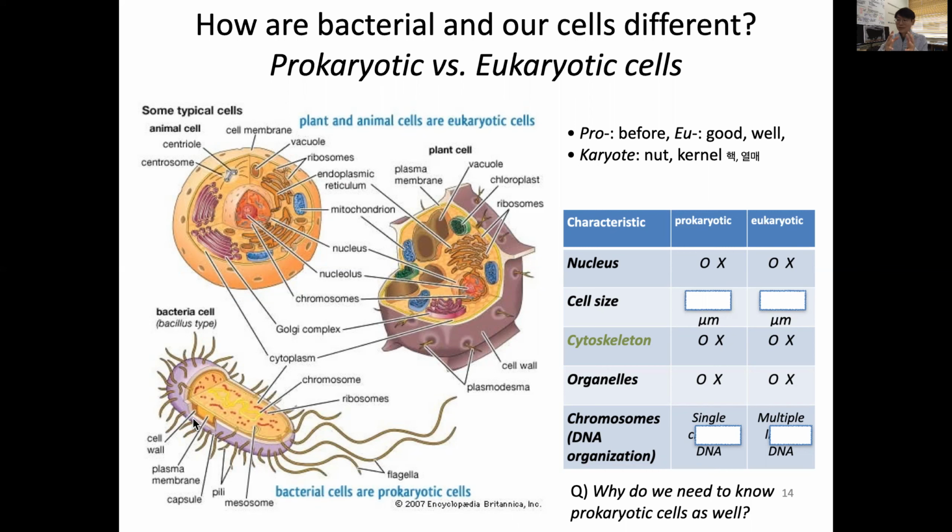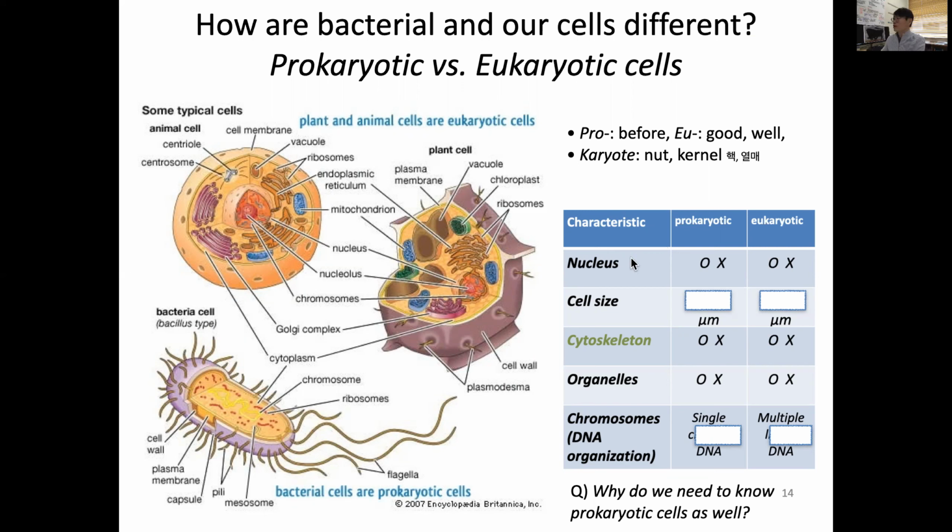So they may not need a cytoskeleton inside, which is protected by the cell wall, and they have flagella, which is like a propeller for bacteria. So their life is swimming, looking for food, and escaping from potential harm or toxins. So they need this flagella for active movement, while our cells have our own cytoskeleton.